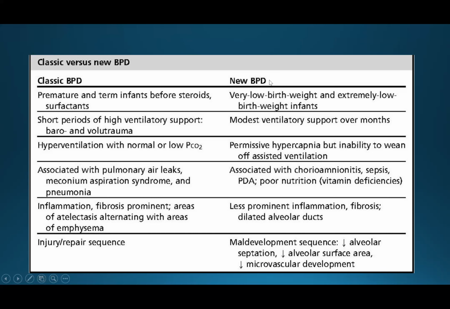But new bronchopulmonary dysplasia is usually in very low birth weight, extremely low birth weight infants with modest ventilatory support, permissive hypercapnia, but inability to wean off the assisted ventilation, associated with risk of chorioamnionitis, sepsis, PDA, poor nutrition, vitamin deficiencies, especially vitamin A, which is responsible for lung development. Less prominent inflammation and fibrosis in the histology, and dilated alveolar ducts. Maldevelopment sequence, which leads to decreased alveolar septation, decreased alveolar surface area, and decreased microvascular development.